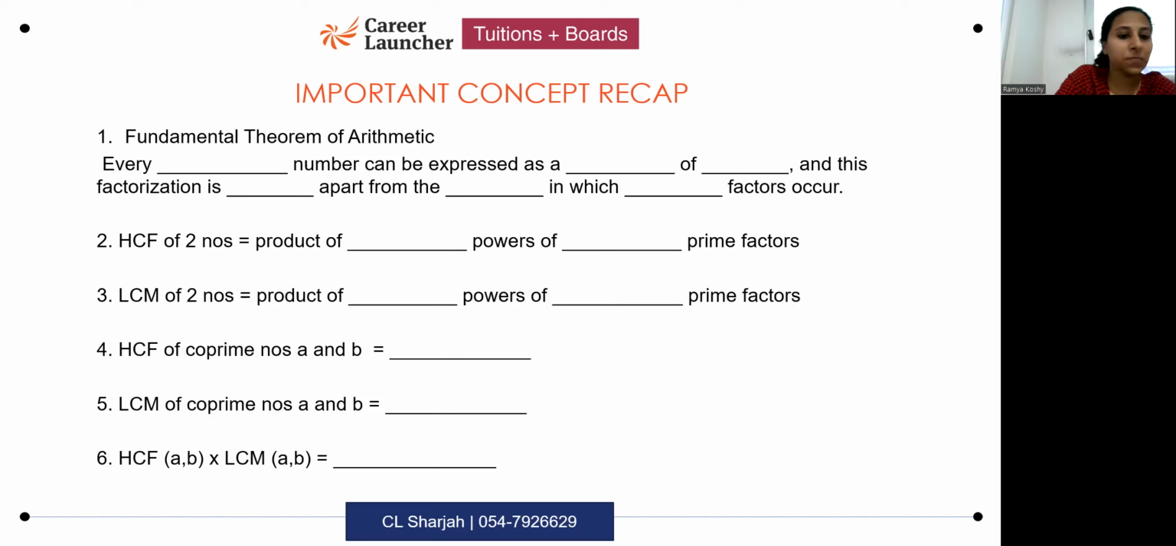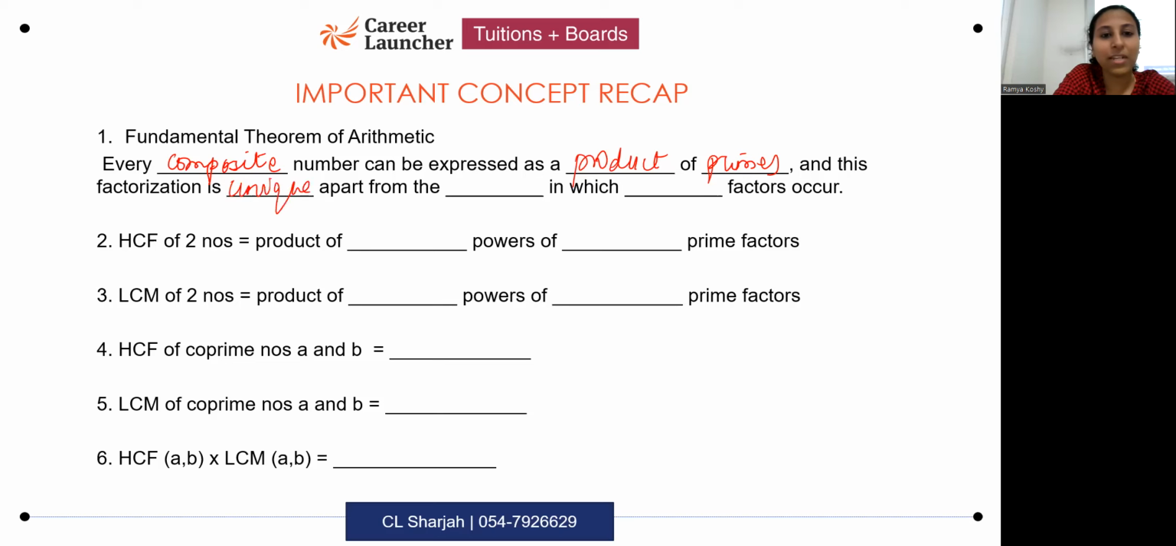Okay, let's discuss the fundamental theorem of arithmetic. What does the fundamental theorem of arithmetic tell you? Every composite number can be expressed as what? It can be expressed as a product of primes. That's right. And this factorization is unique.